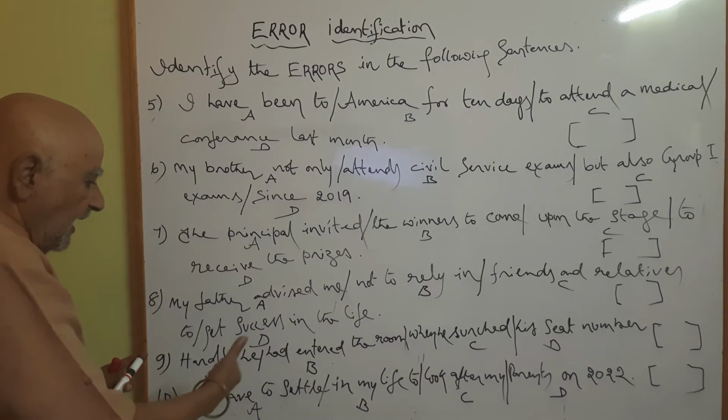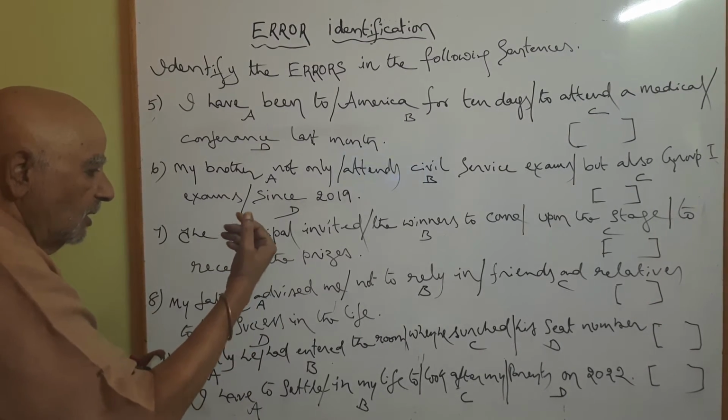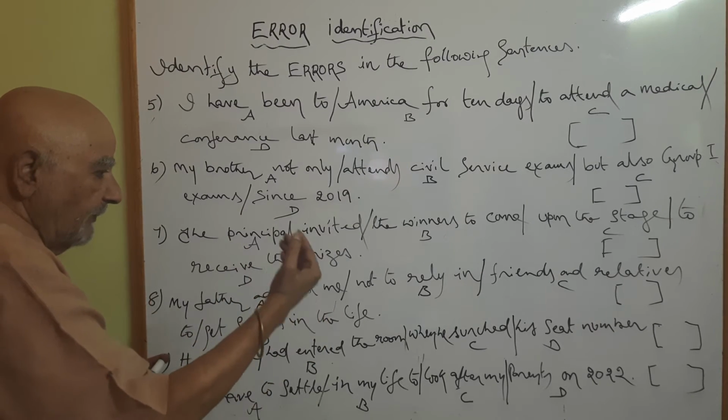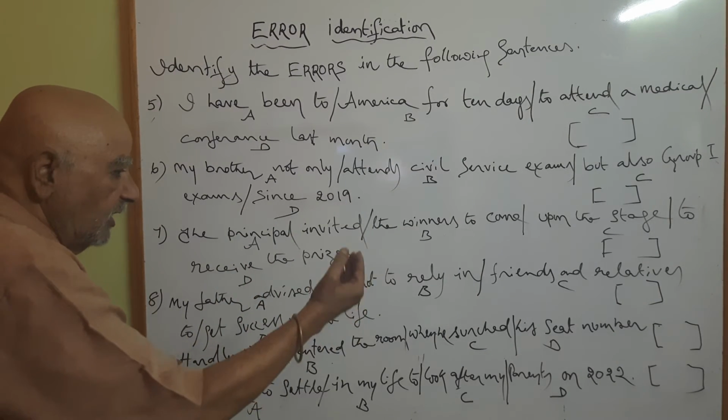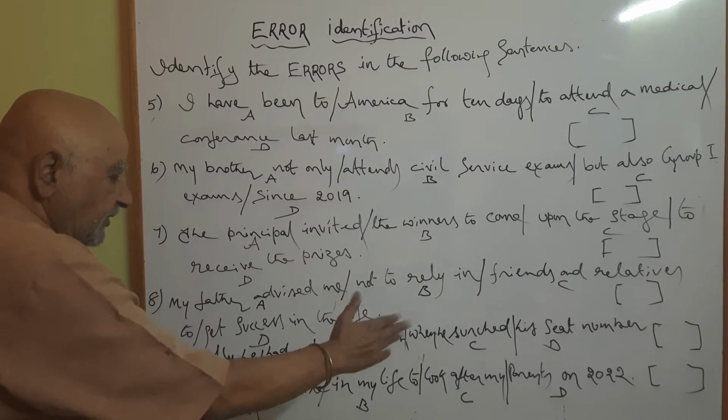Okay, I have to settle in my life to look after my parents on 2022. So again A, B, C, D.